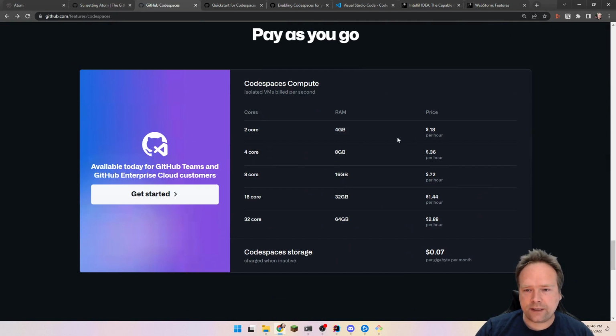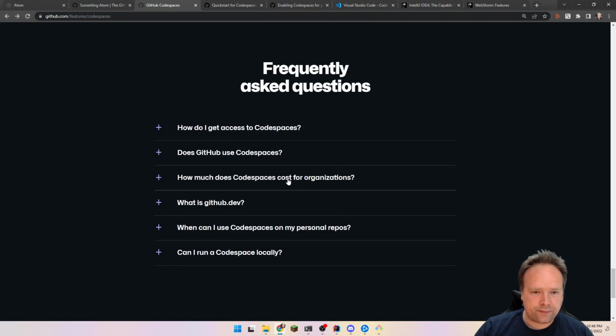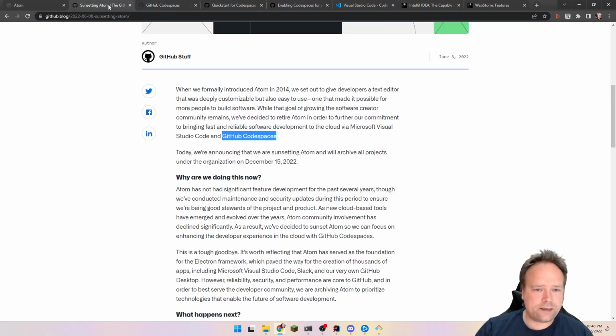So here you can actually see the pricing right here. It depends on how much resource you want. How many cores do you want? How much RAM, how much memory do you want? And then there's a price per hour right there. I might try it at some point.